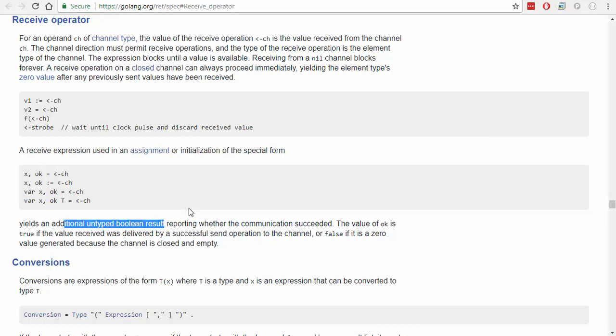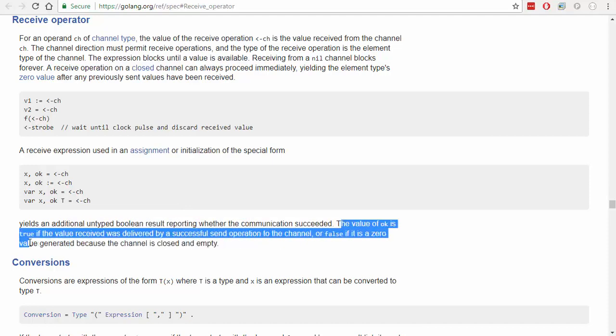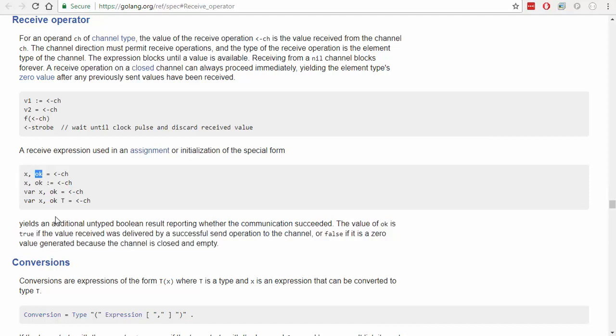The value of OK is true if the value received is delivered by a successful send, or false if it is a 0 value generated because the channel is closed. So that's better. You don't want to depend just on the 0 value for an int, because 0 could be a legitimate value, but having that Boolean there to say that the channel is closed is a better way to go.